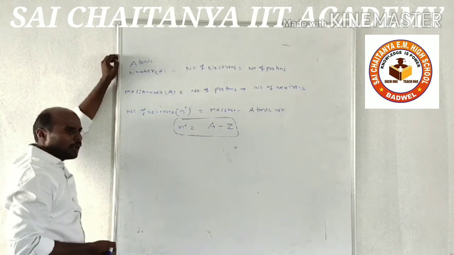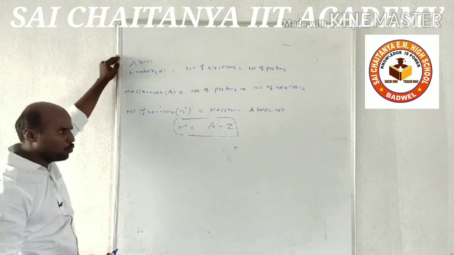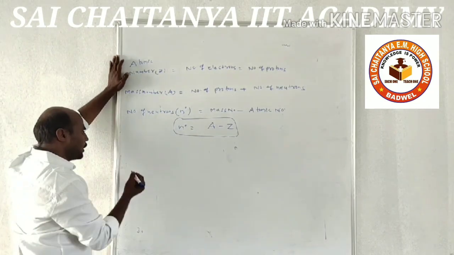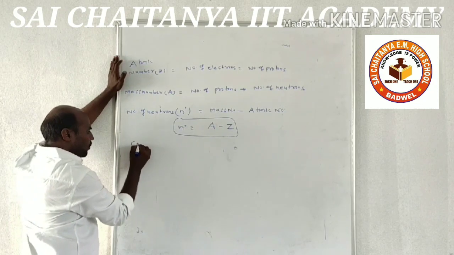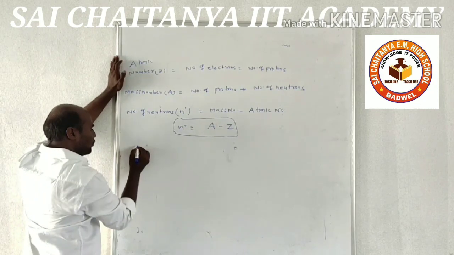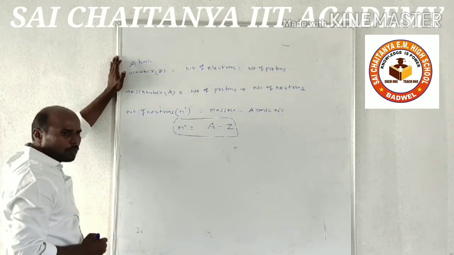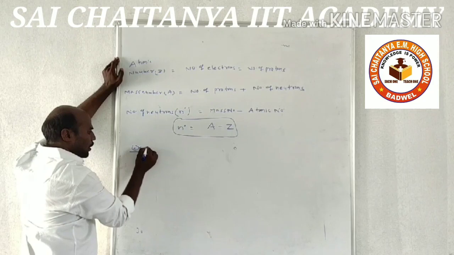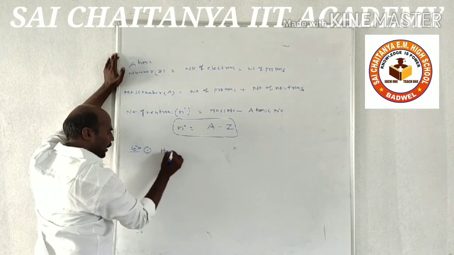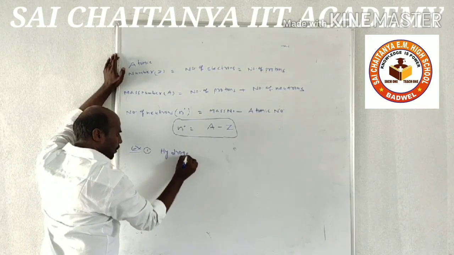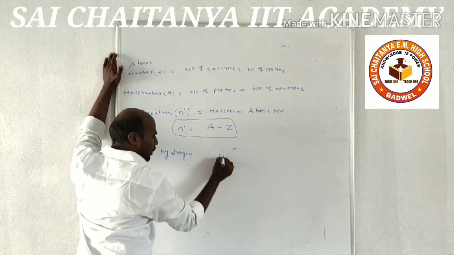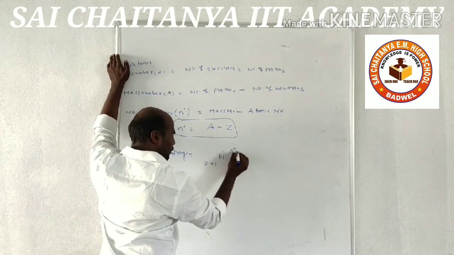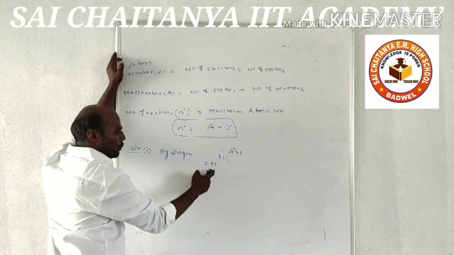Now we can calculate the number of electrons, protons and neutrons in neutral atoms. How do we calculate the number of electrons, protons, neutrons in a neutral atom? For example, take hydrogen, the first element. The symbol of hydrogen is H, atomic number is 1 and mass number is also 1. So atomic number Z is equal to 1.